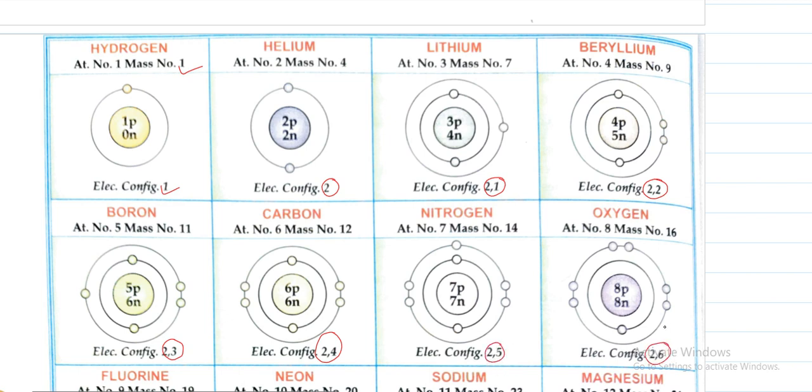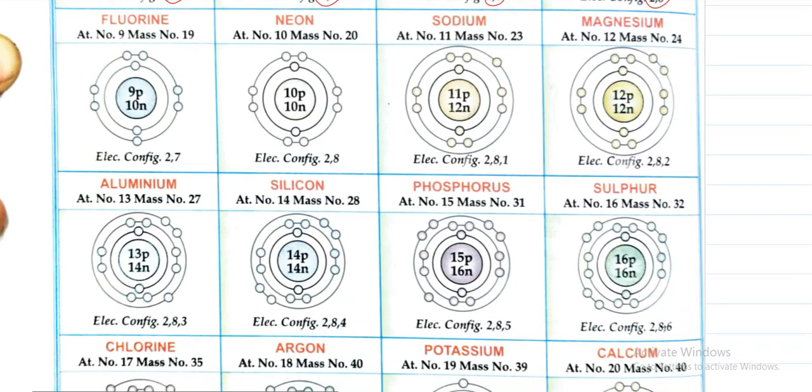Nitrogen 2, 5. Oxygen 2, 6. Then fluorine 2, 7. Neon 2, 8. Sodium 2, 8, 1. Magnesium 2, 8, 2. Aluminium 2, 8, 3. Silicon 2, 8, 4.